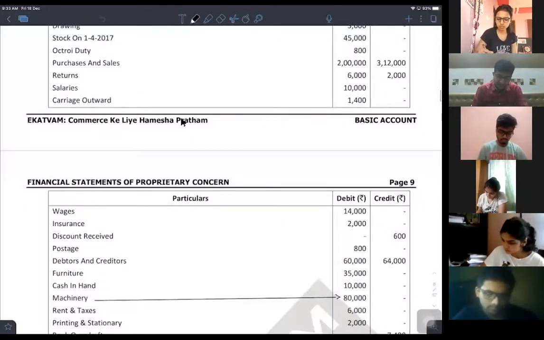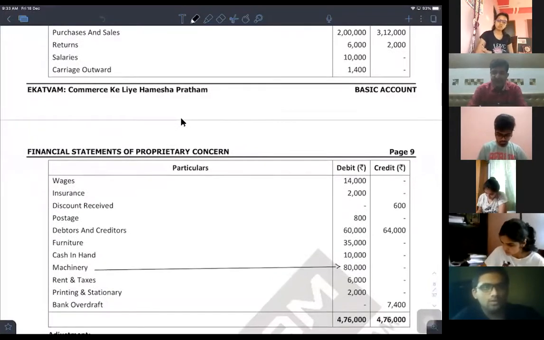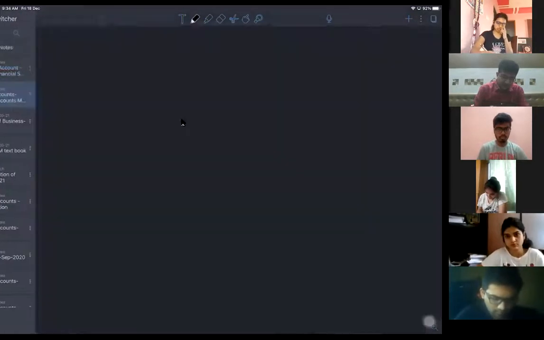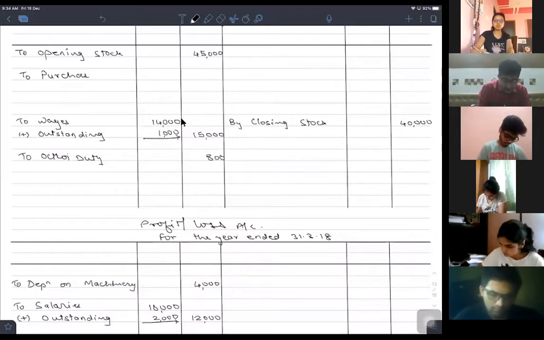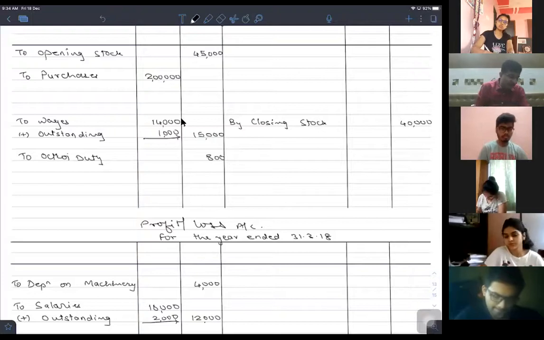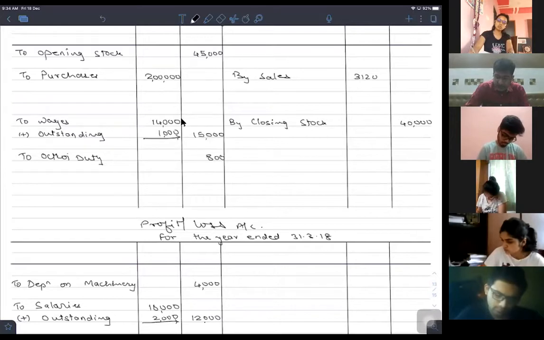Next, purchases and sales. Purchases are 2 lakh, sales is 3,12,000. So into the trading account debit side, to purchases inner amount column 2 lakh. क्यों inner amount column? Because there is a return of 6,000. And at the same time, onto the credit side, by sales 3,12,000 in the inner amount column.